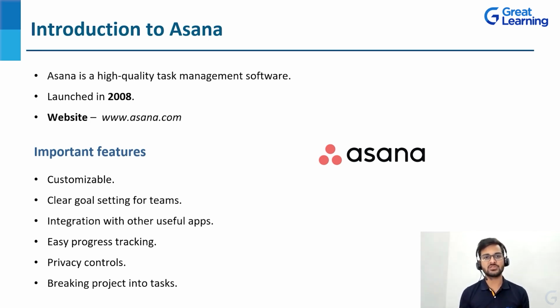Whenever we are talking about any project, the first step is we initiate the process, and second is we plan it by breaking it into various tasks. If you get to manage those tasks, that means you are eventually going to manage the entire project. And that's how Asana actually works. In Asana, we can break down one project into various tasks, and then to each and every task, we can set deadlines. We can also set which tasks are dependent upon other tasks and which tasks are not dependent upon other tasks. That's the beauty of Asana. Now we will be moving forward, and I'm going to tell you how exactly we can go to the website, sign up, and I'll also show you the different views in Asana.